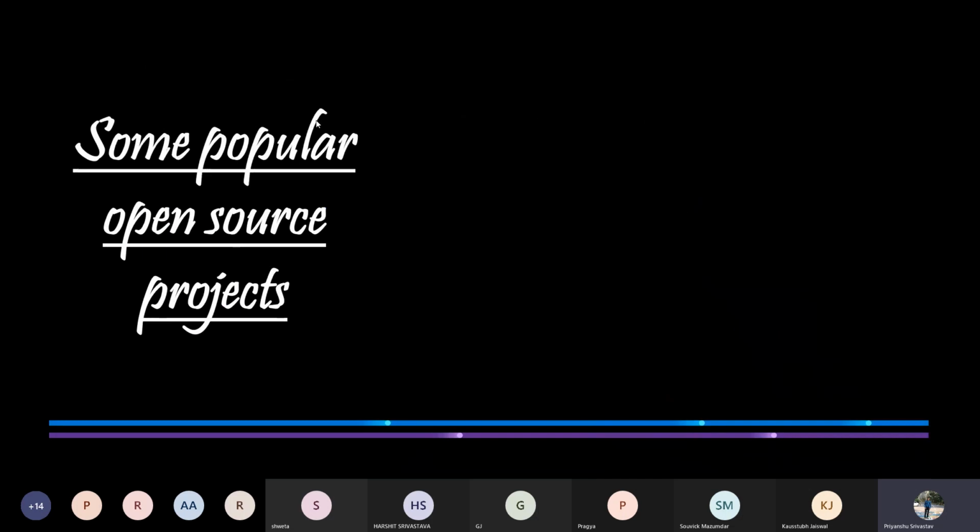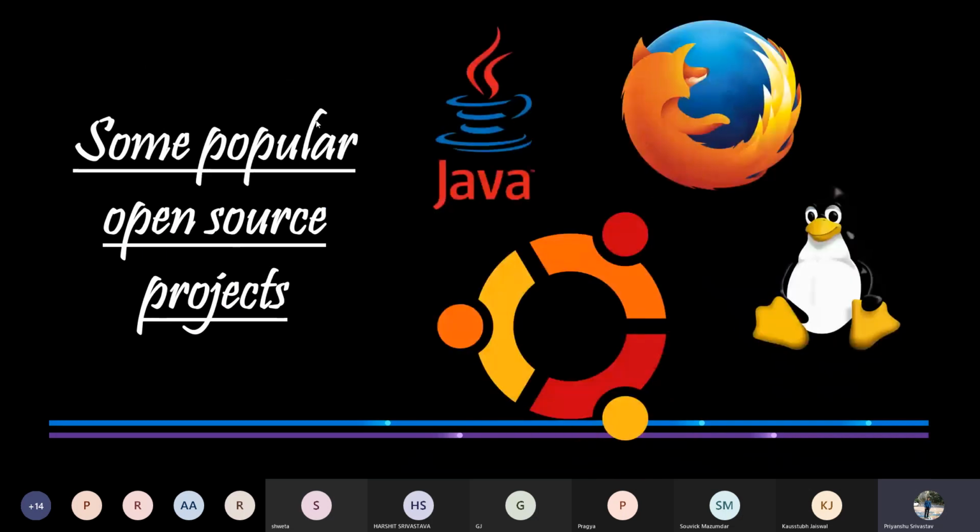Here are some of the popular open source projects on GitHub. We can directly go on GitHub, search for these projects, and view the source code of these applications. We can also suggest some modifications if required, and if the owner of the project feels that the modifications are good enough, then they can be incorporated in the next version. You might be recognizing these logos. This one is Java, the programming language. This logo is of Ubuntu, which is a part of the Linux operating system. And this is Mozilla Firefox, the popular web browser. And this last one is the Linux operating system.